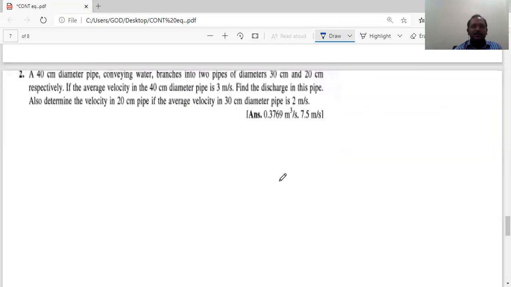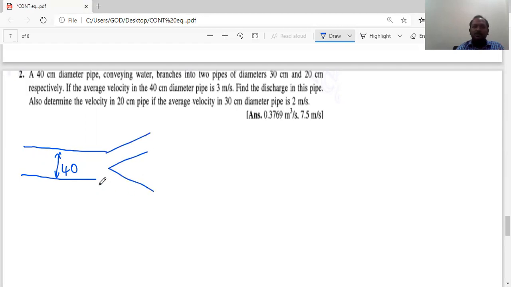We check this exercise problem. Hope you can solve this, but for the benefit of the remaining students, I'll try to explain. He's saying there is a 40 centimeter diameter pipe conveying water, and it is also divided into two sections of diameter 30 and 20 respectively.